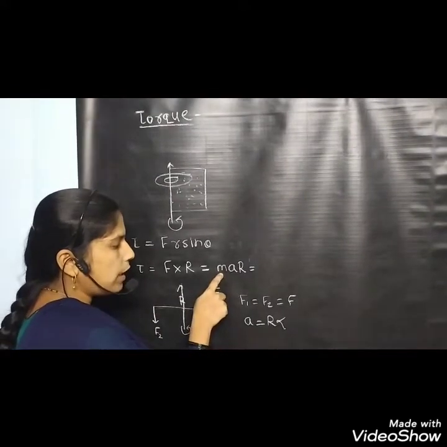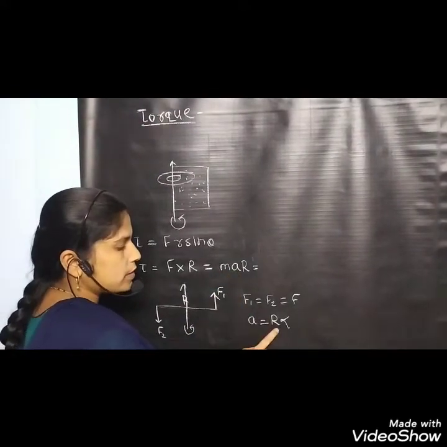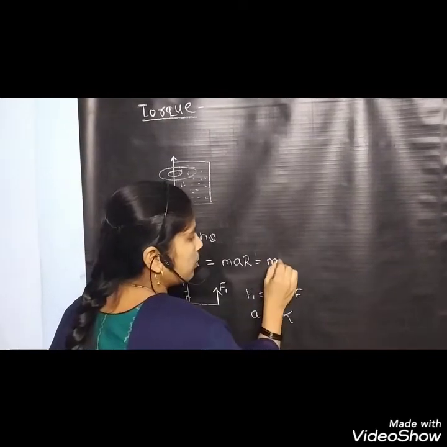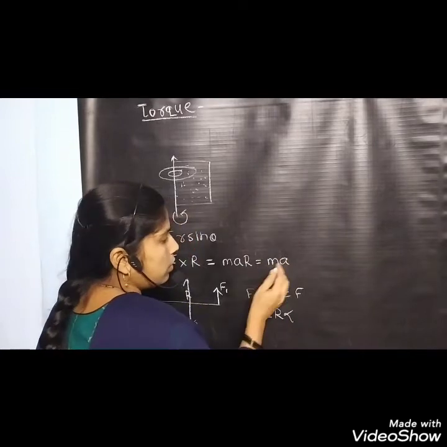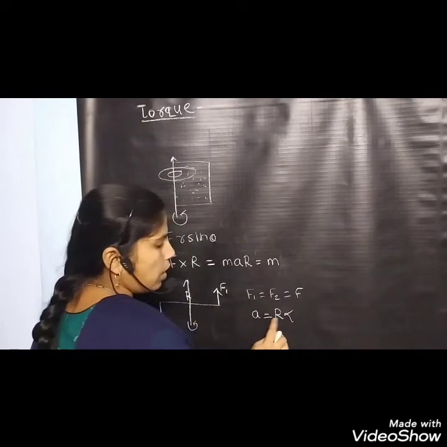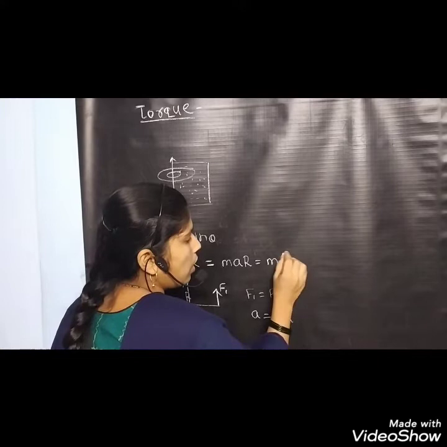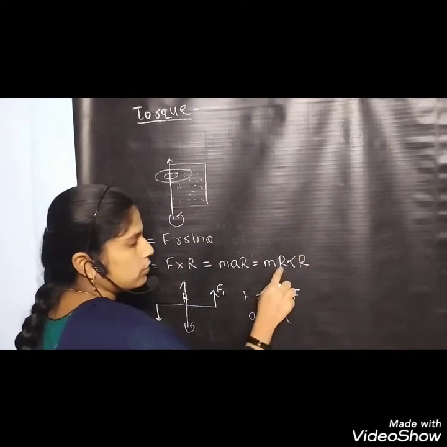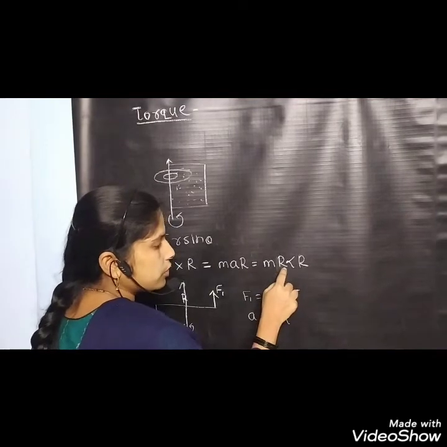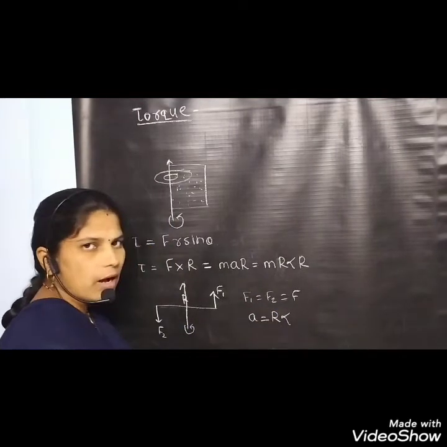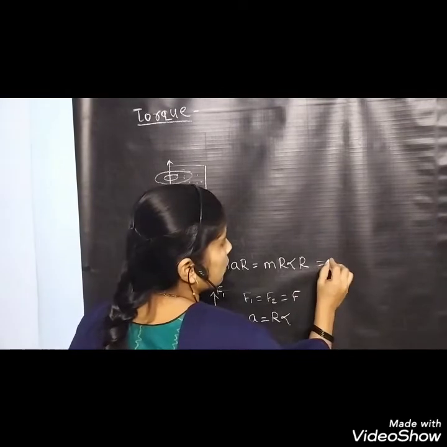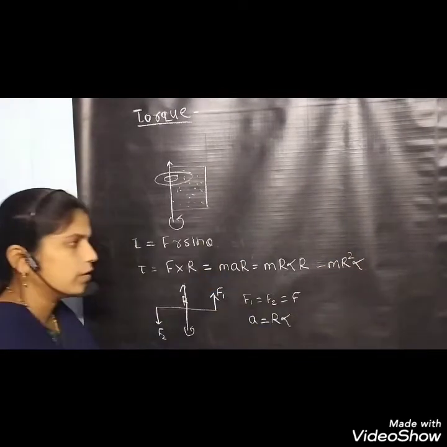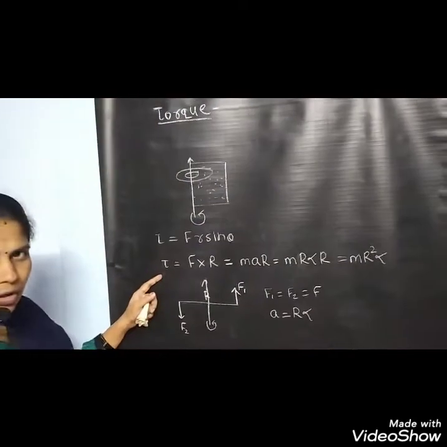Therefore, we are getting M into A. A is nothing but R into alpha. Therefore, we are getting here A is equal to R into alpha. Therefore, R into alpha into R. R into R is nothing but R square. Therefore, we are getting here M R square into alpha. This is the equation for torque.